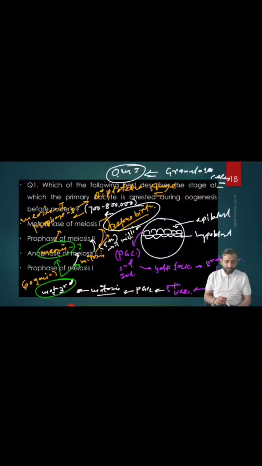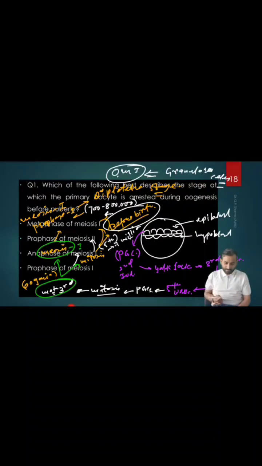Meiosis 1 prophase 1 diplotene stage, and they will remain arrested until puberty. Once puberty arrives, these cells continue their meiosis and complete meiosis 1, and become a secondary oocyte. The secondary oocyte completes meiosis 2 once it undergoes fertilization, right?